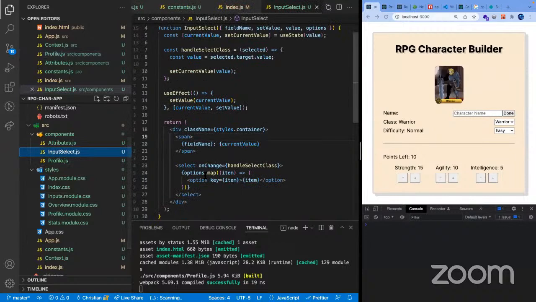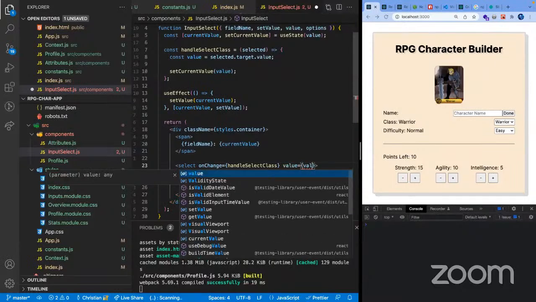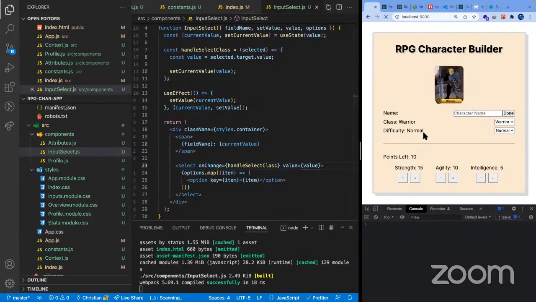I think it's in here. Yeah, should be value equals value. Then it should be normal. Okay. So we have normal, easy, and hard, and then depending on our class, our stats would be different. Okay, we're almost done.